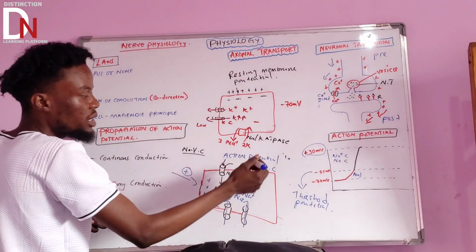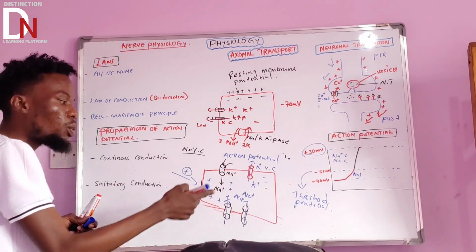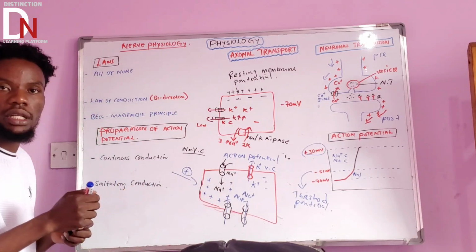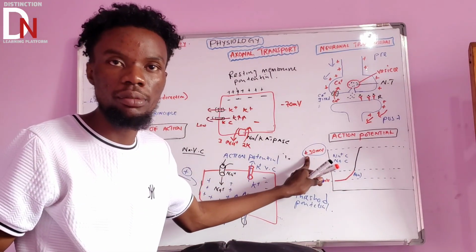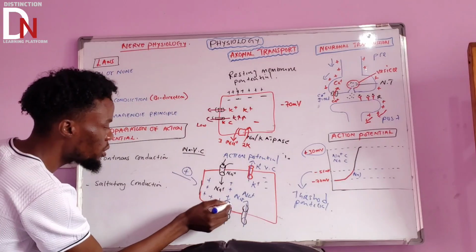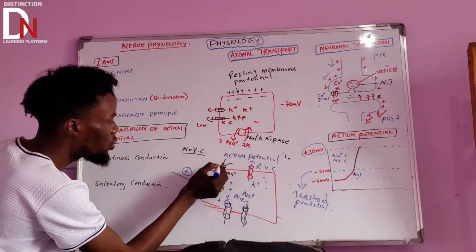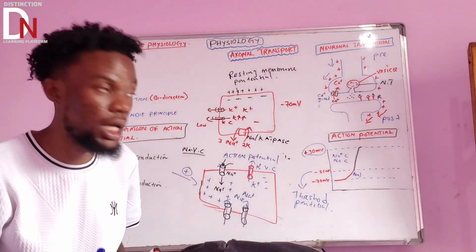If potassium is leaving the cell, it is leaving the cell positive, so the inside becomes negative. But you need to ask, what about the sodium voltage channels? If they reach positive 30 millivolts, they are going to be closed, but we are going to open the potassium voltage gated channels.